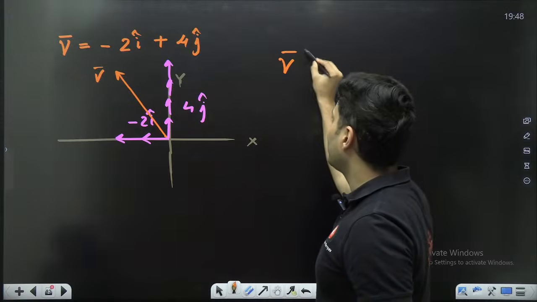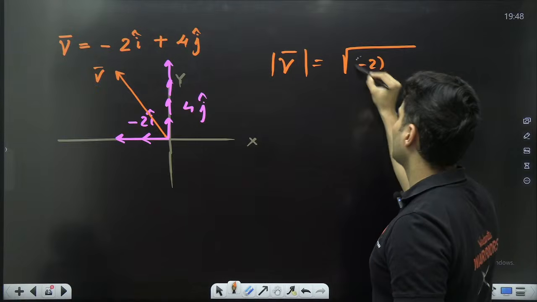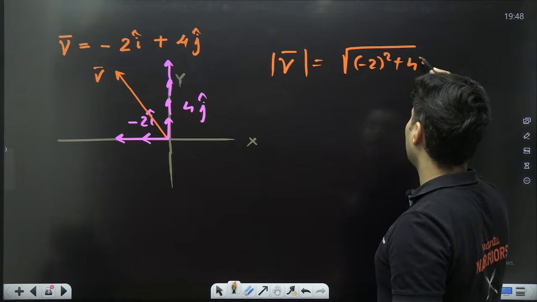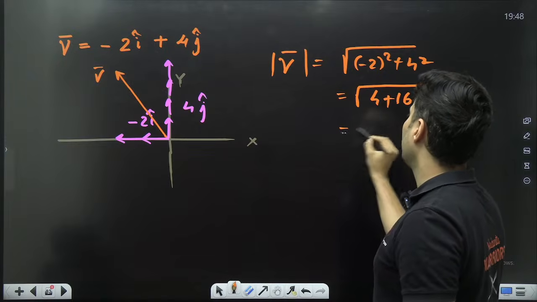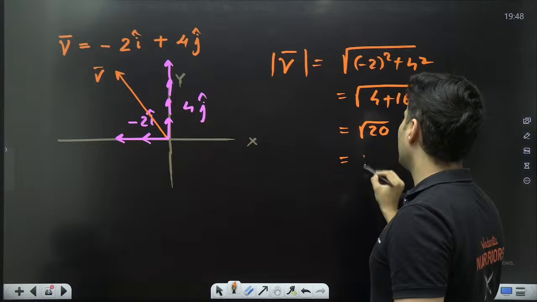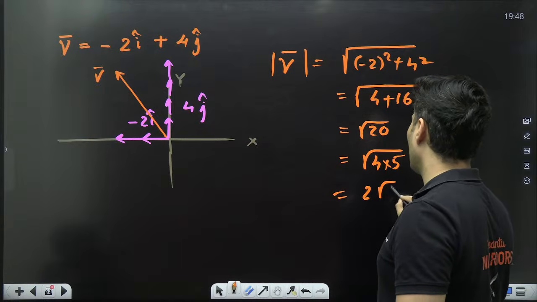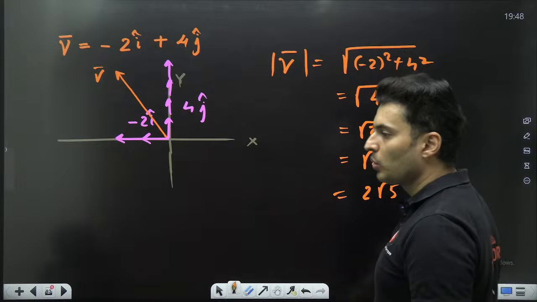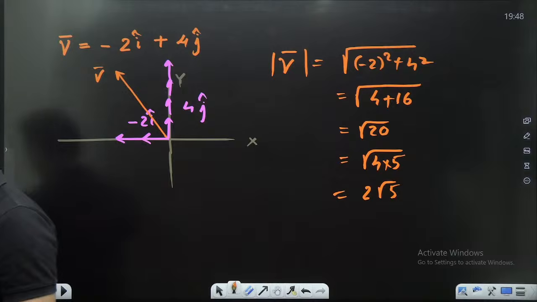If they ask you what is the magnitude of this, well, that is going to be minus 2 square plus 4 square, which is 4 plus 16, which is root 20, which is root of 4 into 5, which is 2 root 5. The answer is 2 root 5. That is the length, or the magnitude, of this vector.